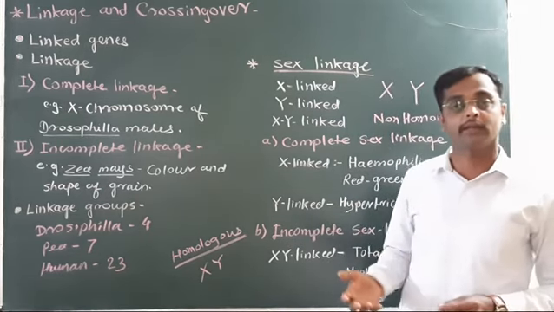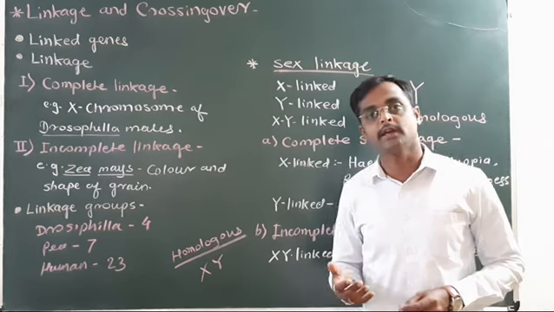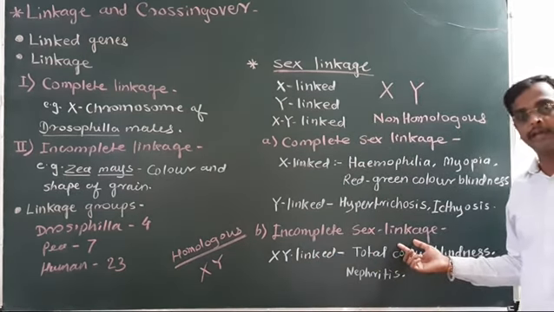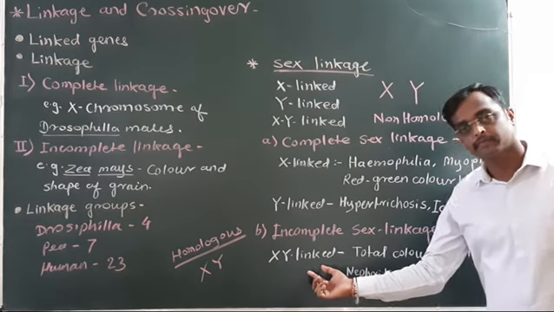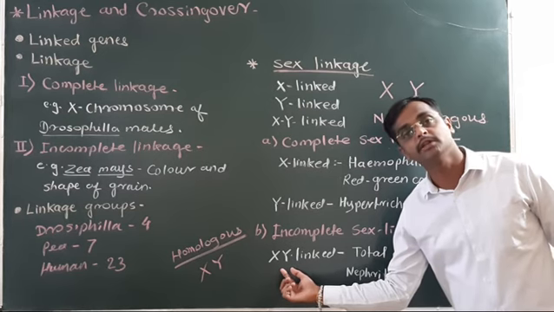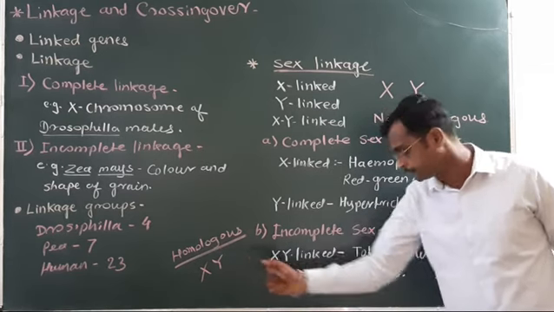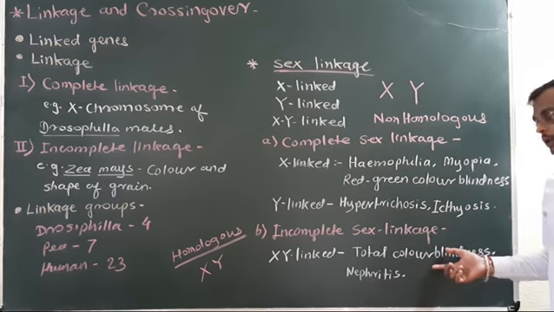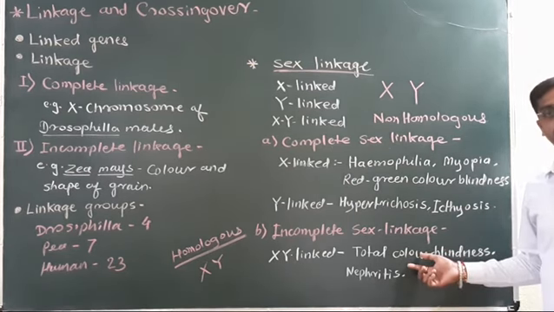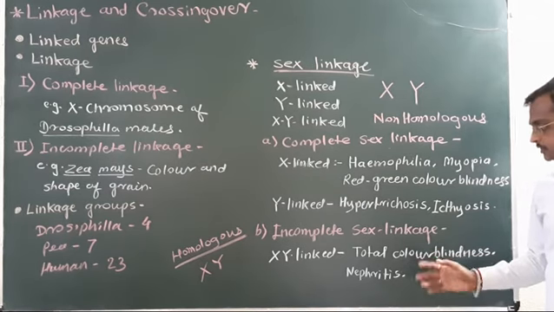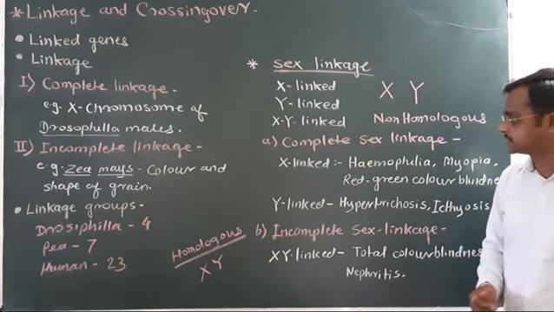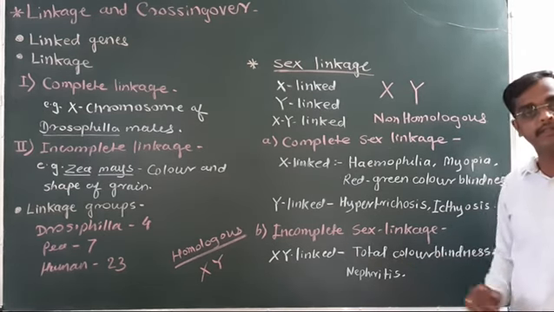So non-parental combinations or variations occur in incomplete sex linkage. An example is XY linked, where both X and Y chromosomes contain the same genes in their homologous part. Examples: total color blindness, where there is no color distinguishing, and nephritis, a kidney disease. Understood incomplete sex linkage?